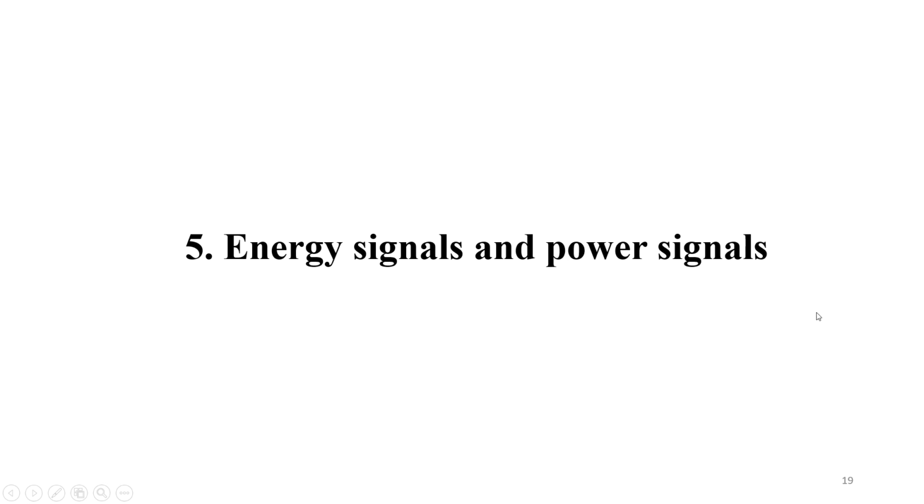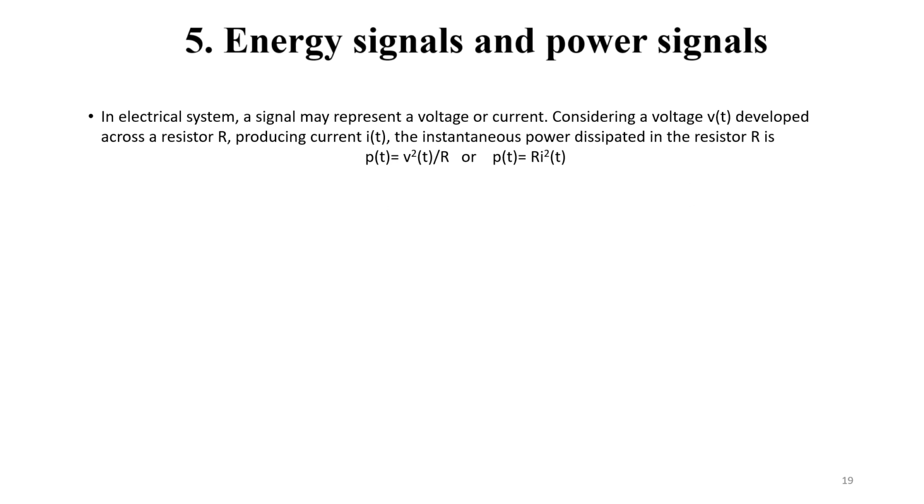Now the fifth one is the energy signal and power signal. In an electrical system, let us consider a signal that may be represented in terms of voltage or current. Whenever some voltage exists across a resistor, or some current is flowing through that resistor, we can find the instantaneous power dissipated in that resistor. That power may be V square by R or I square R.